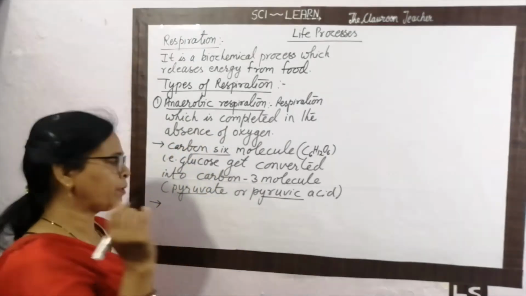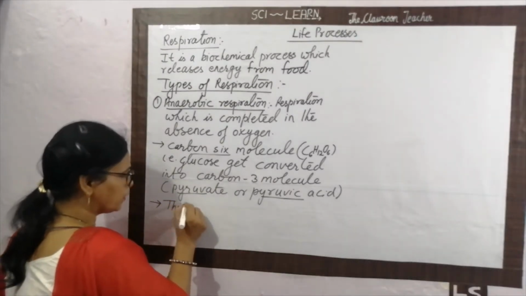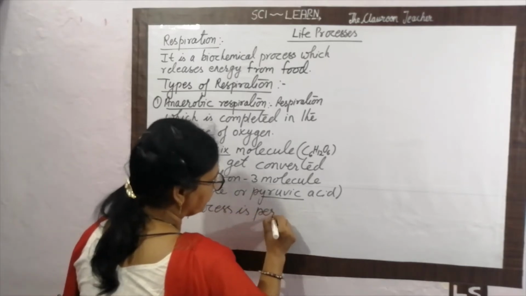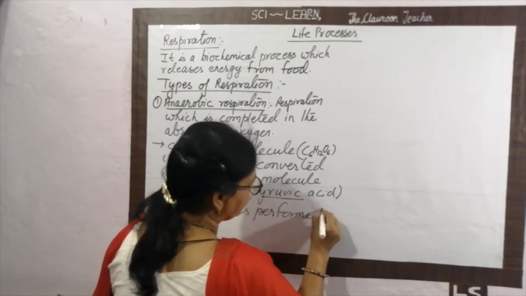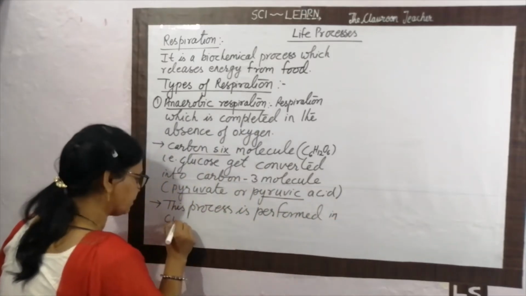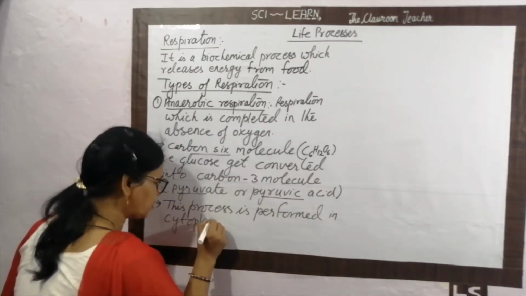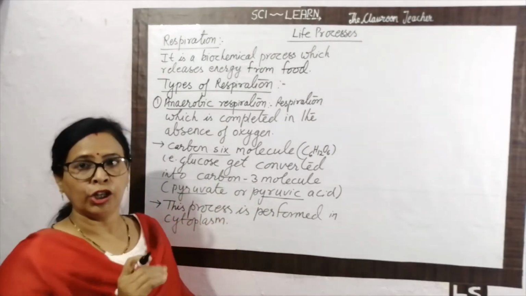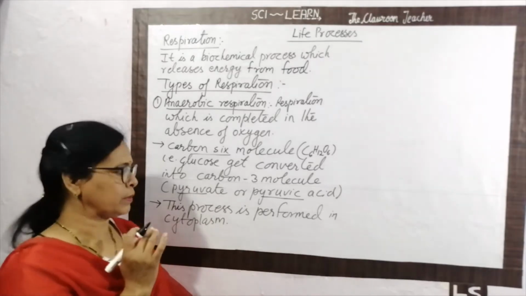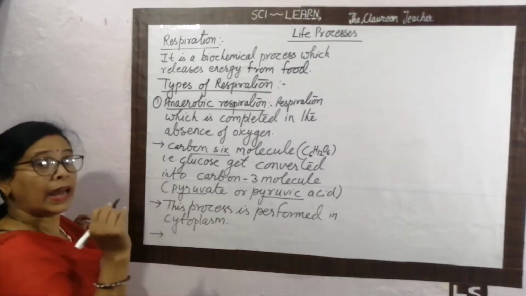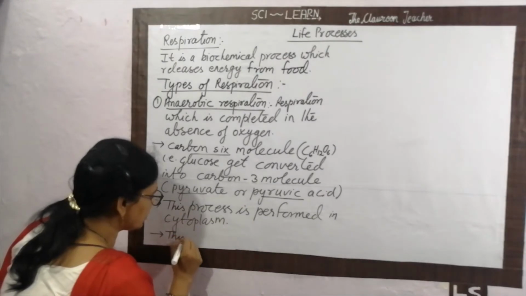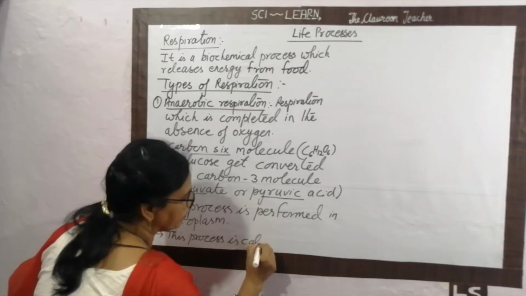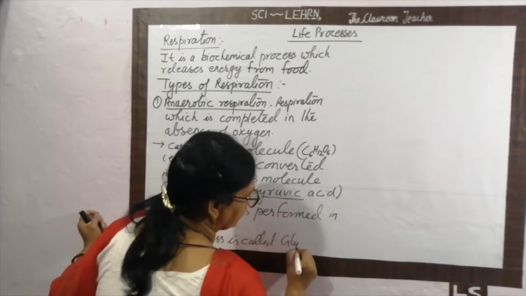So where is this process performed? This process is performed in the cytoplasm. Cytoplasm, you know very well where the cytoplasm is present in the cell. Cytoplasm, the fluid present between the nuclear membrane and the plasma membrane. So this process is performed in the cytoplasm, and we call this process glycolysis. This process is called glycolysis.